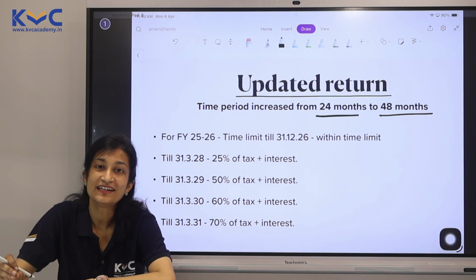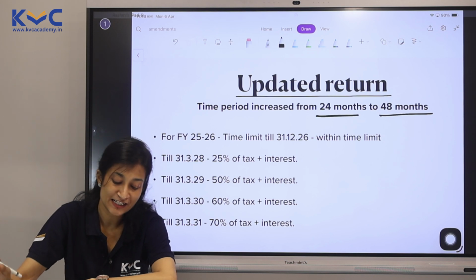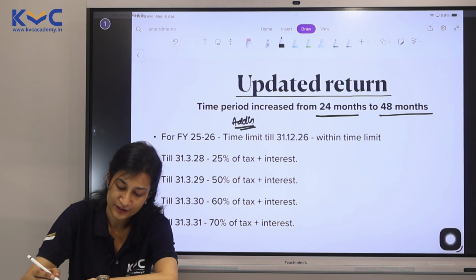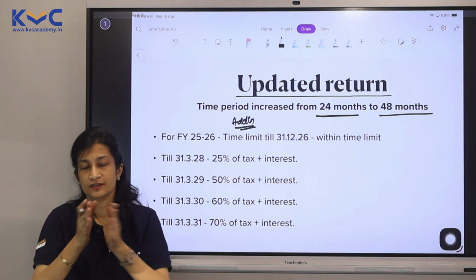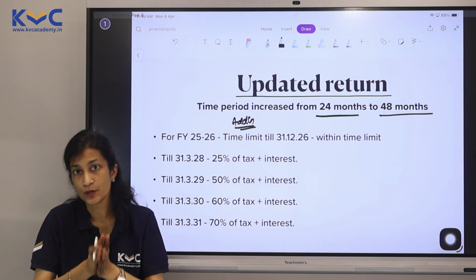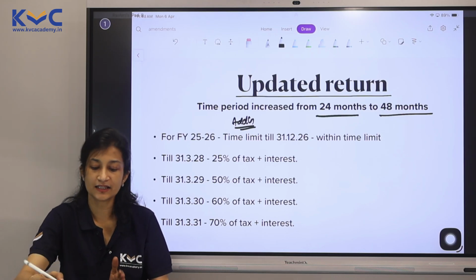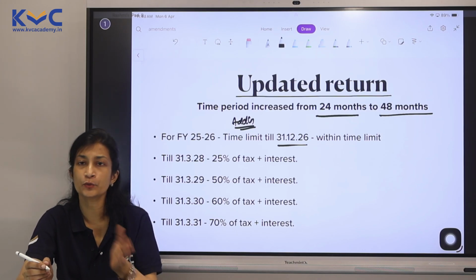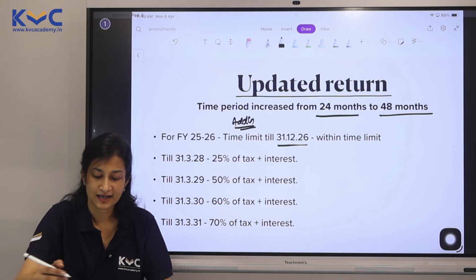But every year has a different additional tax. All of this is additional tax. Okay, remember that. These are all additional taxes. How much? So the last date that you could have filed without this additional tax is 31/12/26. I'm giving the example only of FY 25-26.